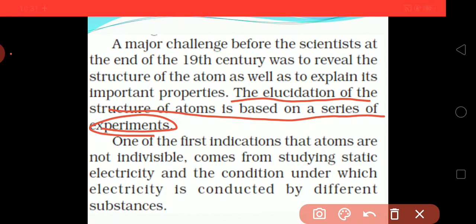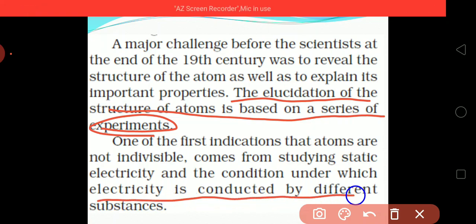Now, one of the first indications that atoms are not indivisible comes from studying static electricity and the conditions under which electricity is conducted by different substances.